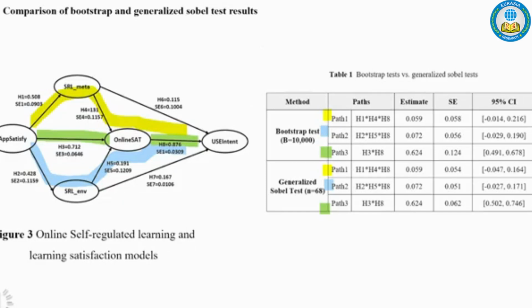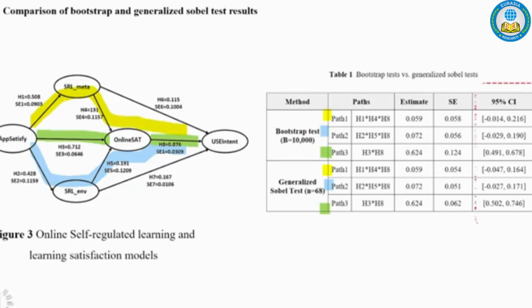This time, I have brought data from a study I conducted in 2024 on the online self-regulated learning and learning satisfaction model. In this model, I will compare only 3 indirect effects. I have differentiated them by coloring them with different colors. First, these are the results obtained through 5,000 bootstraps from the existing research model, along with the corresponding 99% confidence intervals. Then, for comparison, I calculated using the generalized Sobel test. Let's look at the results.